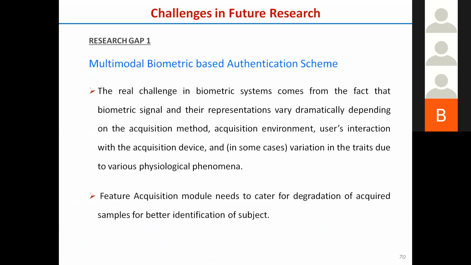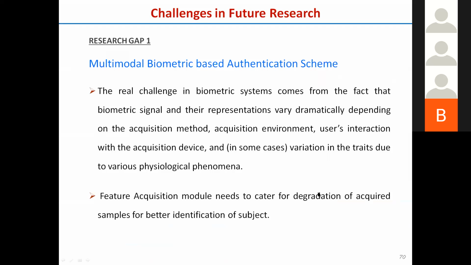Now, most of this I have already said. What are the research gaps that we have discussed here? The challenge with the environment, that is, how to build the system so that it is robust against different environmental challenges. That is one dimension for the research to be pursued.